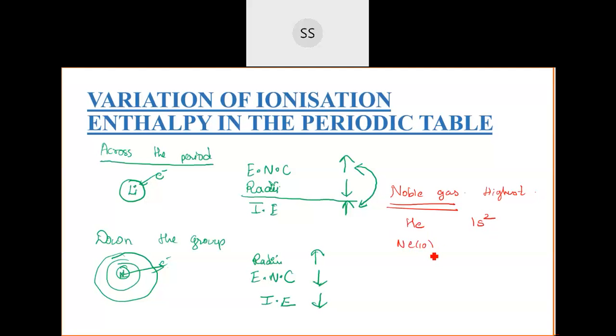Neon, atomic number 10, has 1s2, 2s2, 2p6. They have a stable electronic configuration. When anything is stable, if you want to remove an electron from that stable state, you need to supply a very high amount of energy. That is the reason why the ionization enthalpy of the noble gases is found to be highest among all the elements.